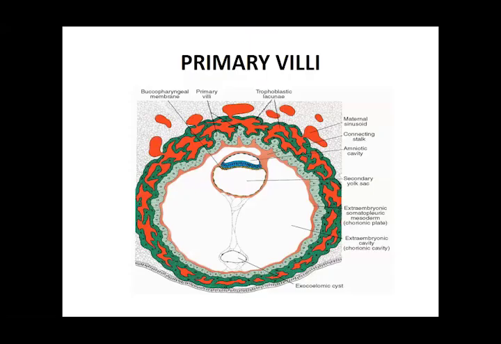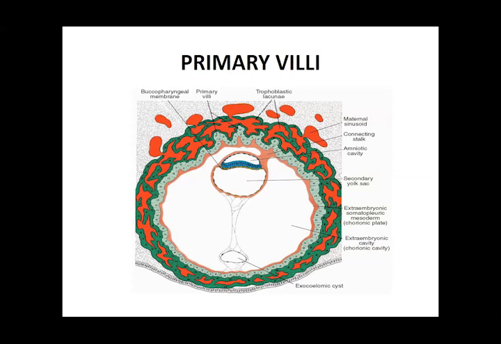If you see this picture, that was the embryoblast on the inner side. The pinkish structure that is there is your mesoderm, that is the extraembryonic mesoderm. Then the light green on the outer side is the cytotrophoblast, and then the darker green is your syncytiotrophoblast. So then there are the three layers.